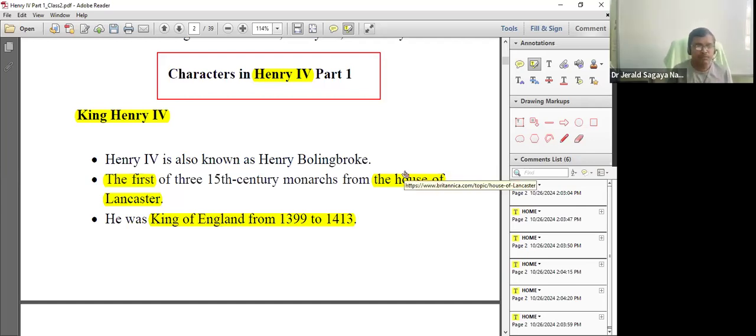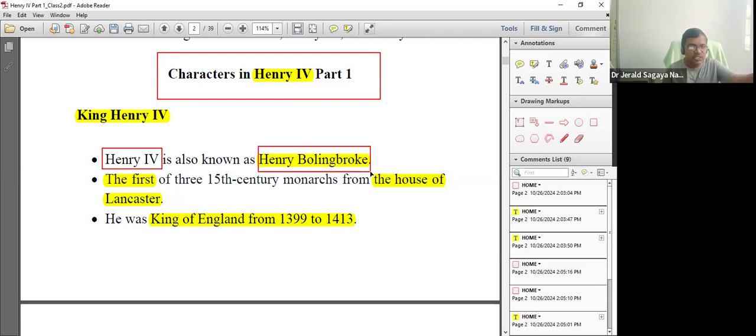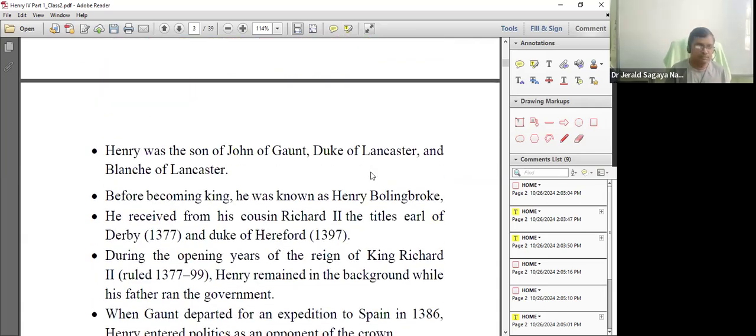What was his original name? What was the original name of Henry IV? That may be a question. I think it has been asked in many competitive exams. Henry IV is the official name, but what was his real name? His real name was Henry Bolingbroke. And Henry Bolingbroke went against Richard II, his own cousin, and he overtook Richard II and he became the King of England. This is the history.